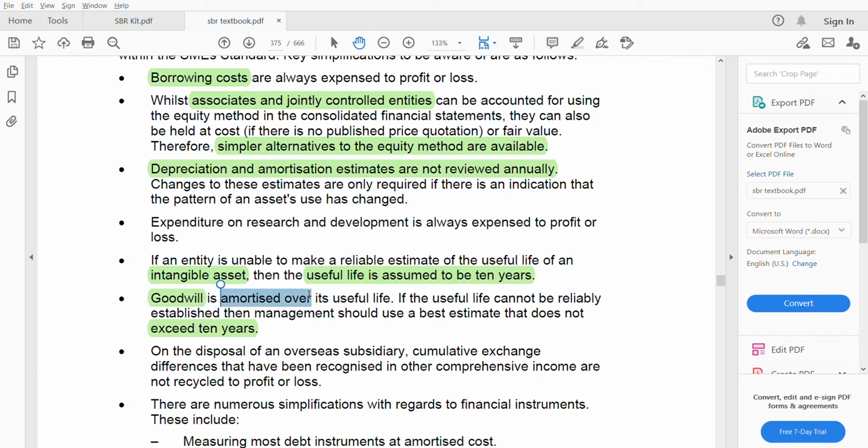Do we amortize goodwill in full IFRS? We don't. It's impaired, but we don't amortize goodwill. But here it is amortized over its useful life.